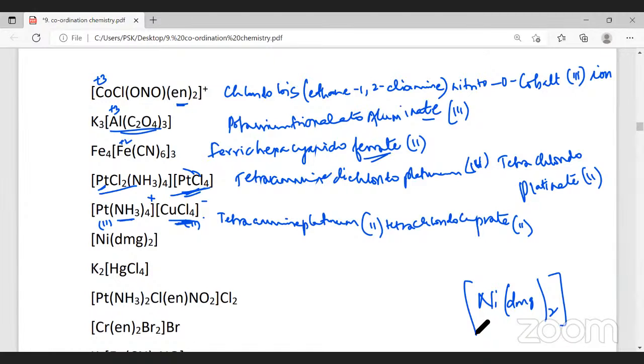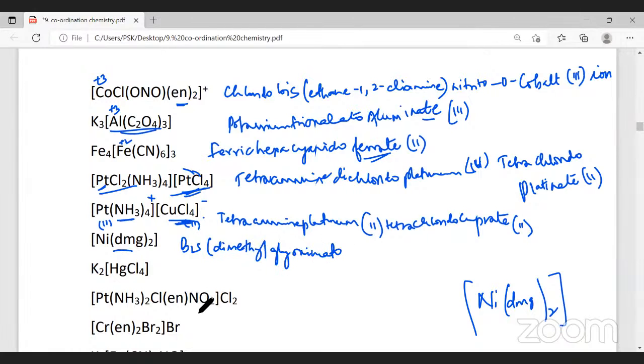It is a negatively charged ligand, so it will have oxidation number 2. DMG stands for dimethylglyoximate, I told you. The name itself contains a prefix di. Therefore, we have to give a special prefix bis. Bis(dimethylglyoximato).